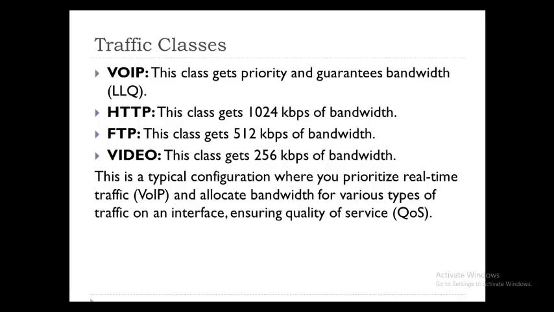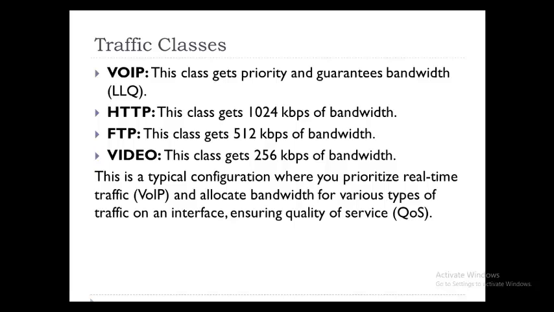For HTTP, we want to give 1 meg of bandwidth, which is 1024 kilobits per second. For FTP, we want to give 512 kilobits per second. For video, we want to give 256 kilobits per second.